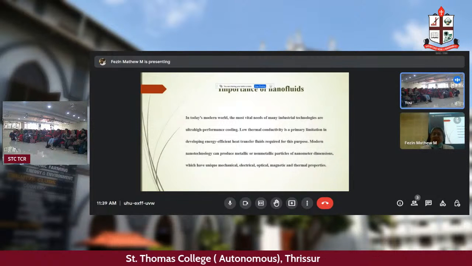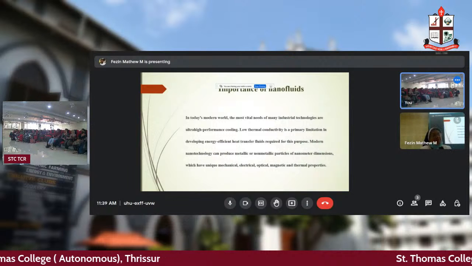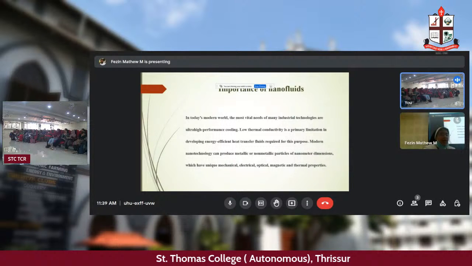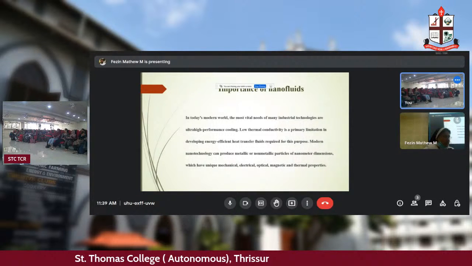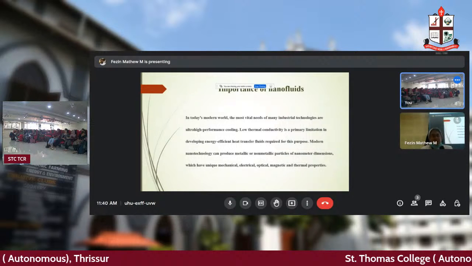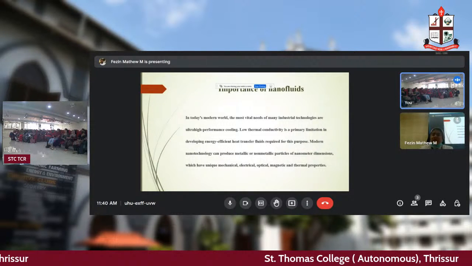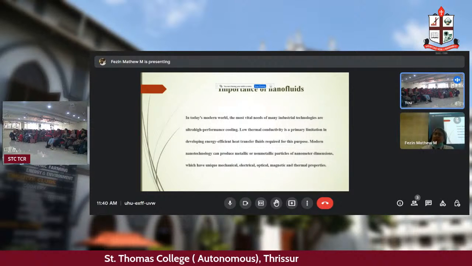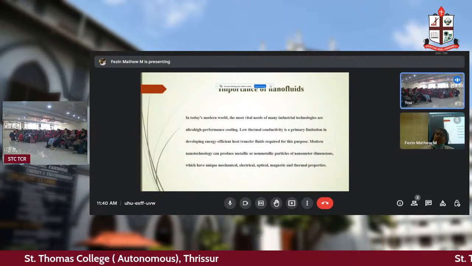So coming back, we can see in the slide that today's modern world has vital needs for industrial technologies to develop, and ultra high performance cooling is used. It means the cooling is there, but we need ultra high performance cooling. What happens is that there is usually low thermal conductivity, and after some time the thing is hot. Now the thing has to be cooled.